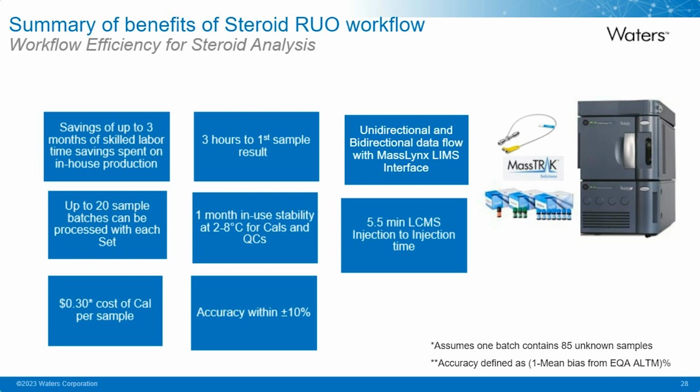We have the benefits of the MassLynx LIMS interface as well at the back end, where we've got exchange of data flow between MassLynx and any LIMS systems you have in place, so that improves your efficiency in the lab. And you also have the injection-to-injection time, which gives us 5.5 minutes over the course of separation of 7 steroid hormones.